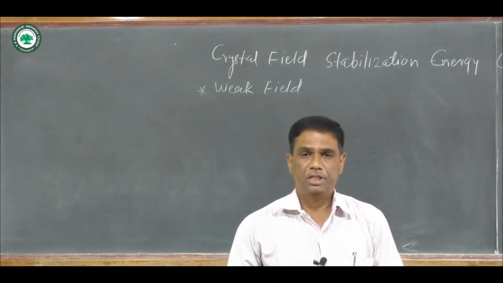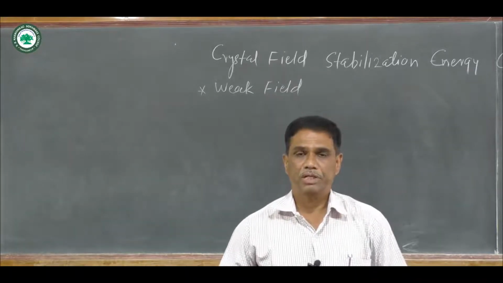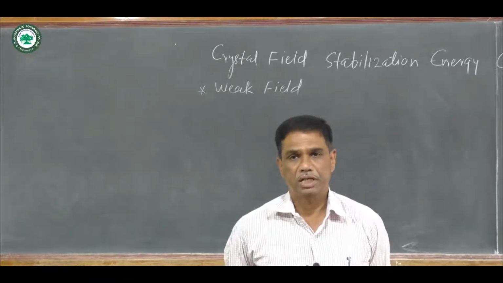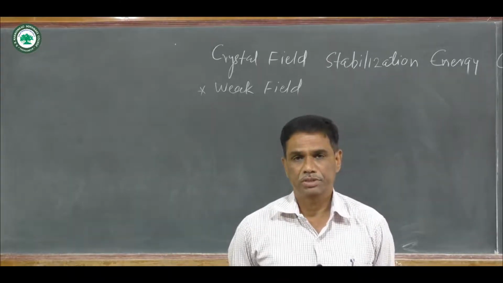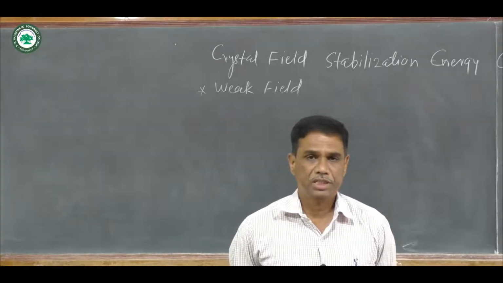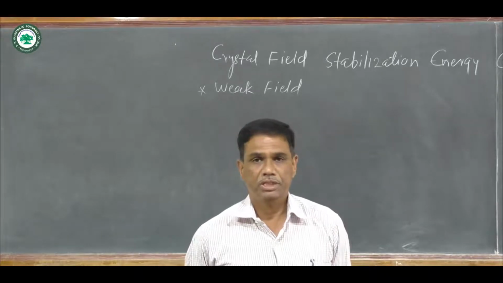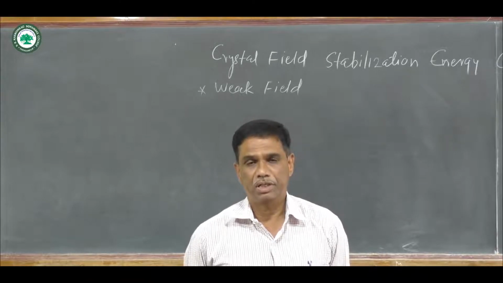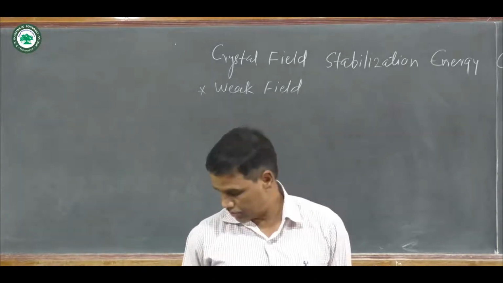orbitals. You know there are 5 d orbitals: dxy, dxz, dyz, dx square minus y square and dz square. When complex compounds or complex ions are formed, there is a splitting of these 5 d orbitals into two sets. One is the T2g set and second is eg. In the T2g set there are 3 d orbitals: dxy, dxz and dyz. And in the eg set, 2 degenerate orbitals are there: dx square minus y square and dz square.